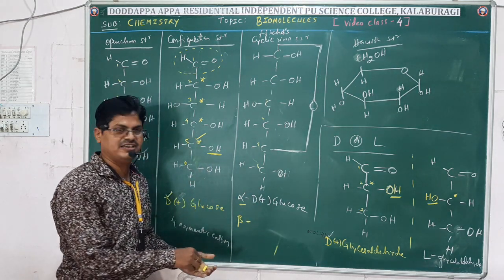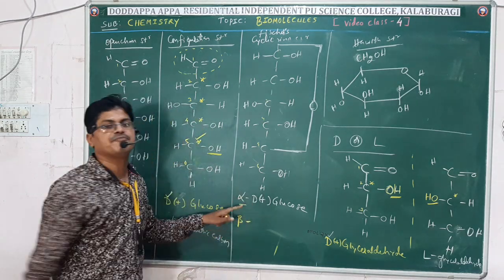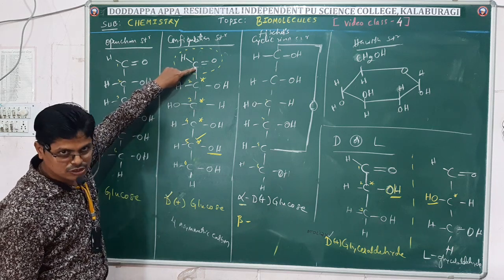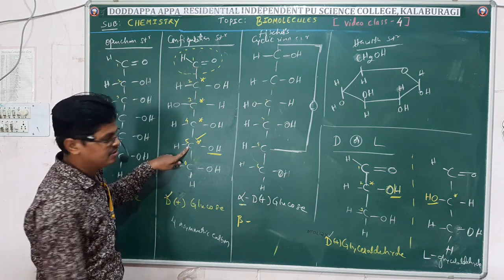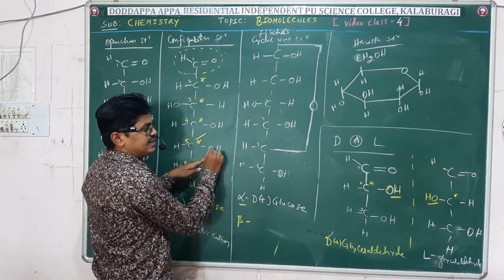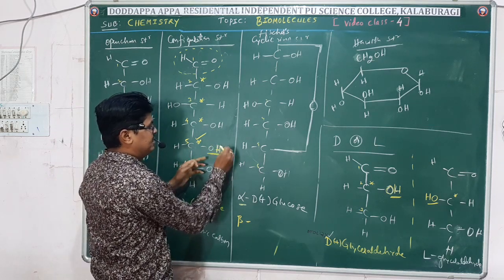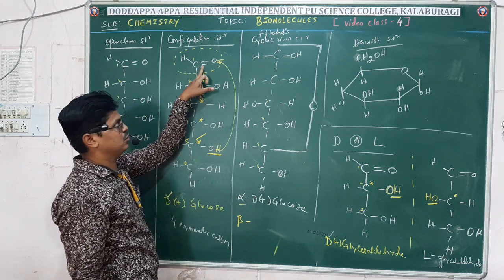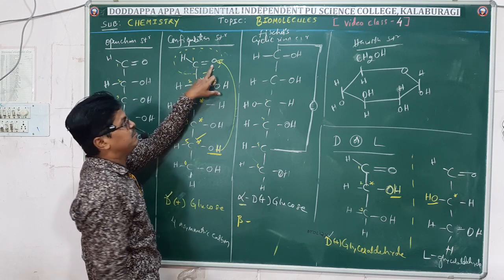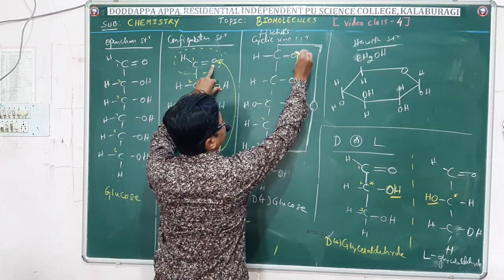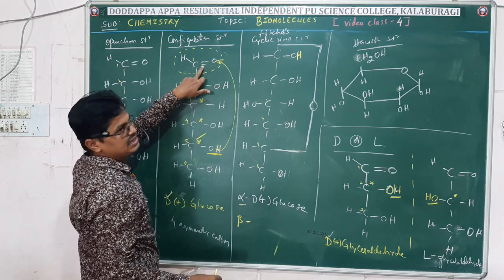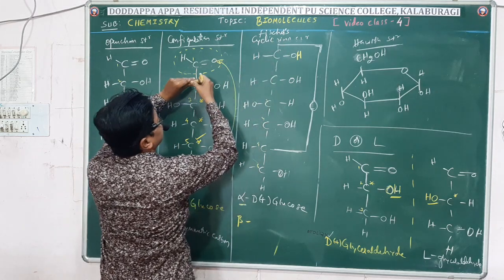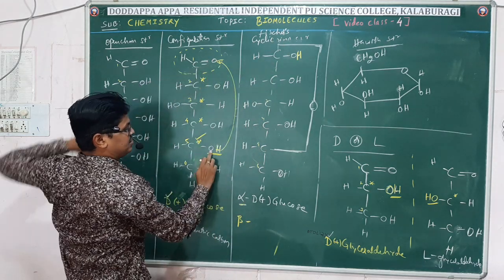Okay, see, first let me explain when I have to mention alpha. See, very simple. The farthest asymmetric carbon from the functional group is the 5th carbon, correct? So from the 5th carbon, OH is there. Correct? This hydrogen attacks the oxygen of the functional group and becomes what? OH here. Then the double bond ruptures. It becomes a single bond. Then one of the valences is opened here. So further what happens? What is left? Oxygen is left.